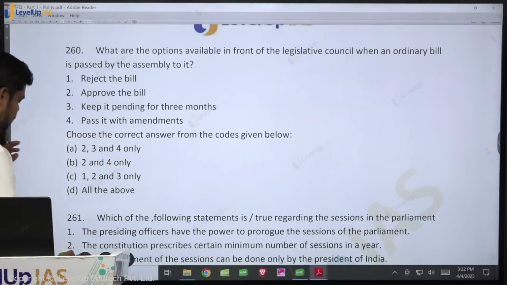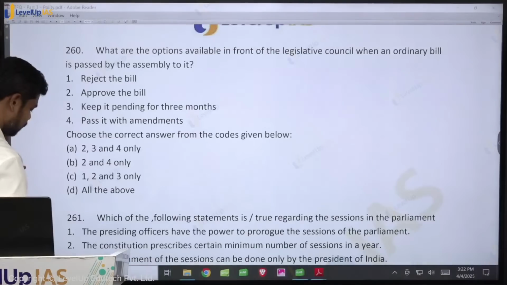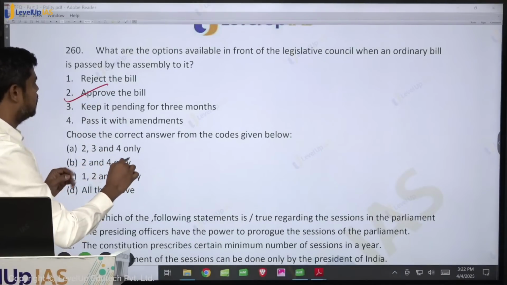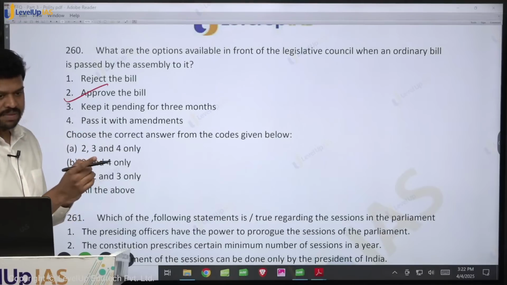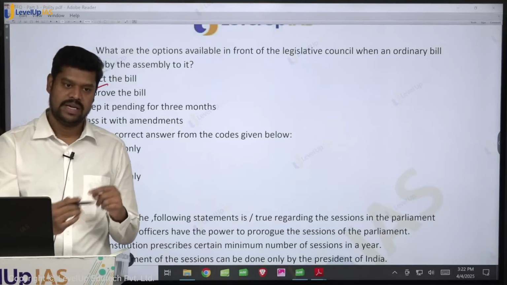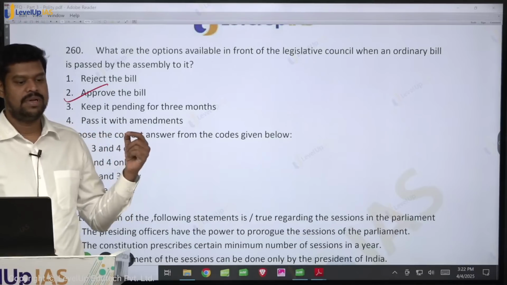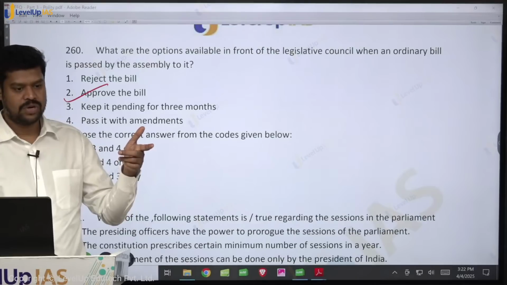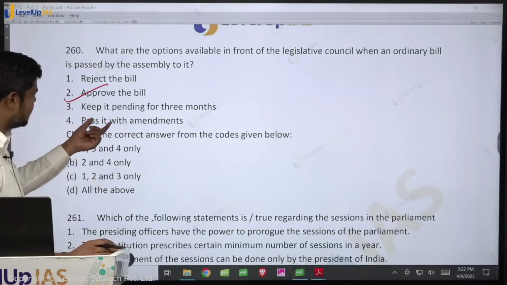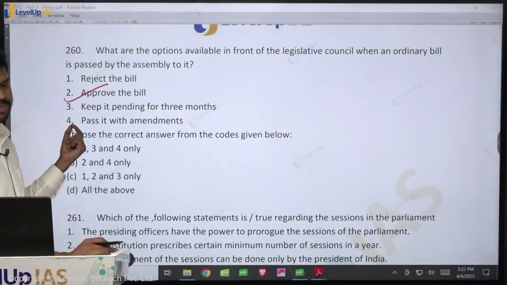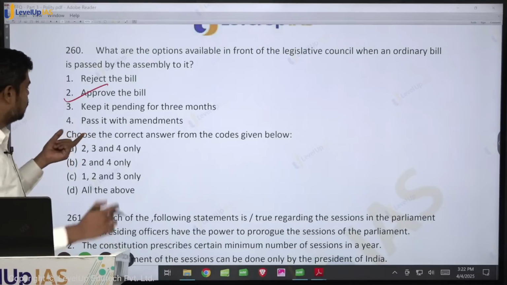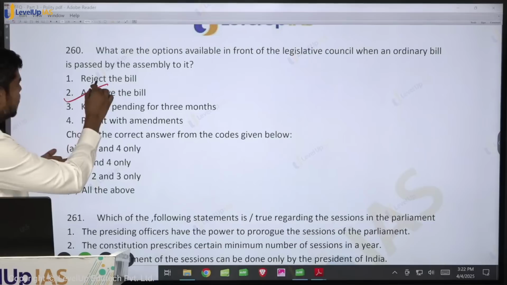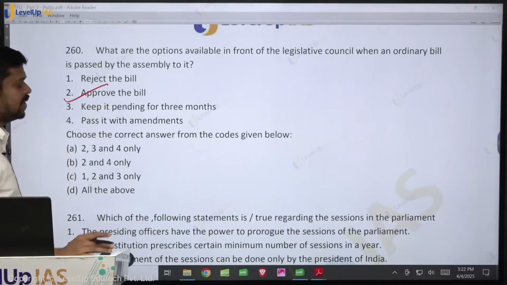They can accept it, that is they can approve it, or they can pass it with amendments. Can they make amendments and send it back to the Assembly? Yes. But if they send it to the Assembly and the Assembly does not accept it, then the bill is deemed to be passed. Okay, so that is the thing that you have to understand. So yes, they can make amendments and send it back. That is not an issue. They can even reject the bill. They can reject the bill, they can approve it, or they can keep it pending for 3 months.